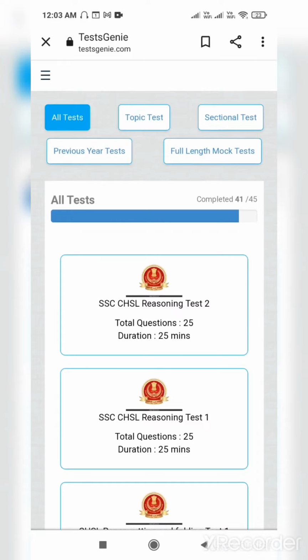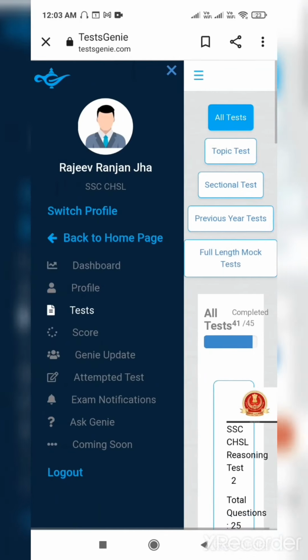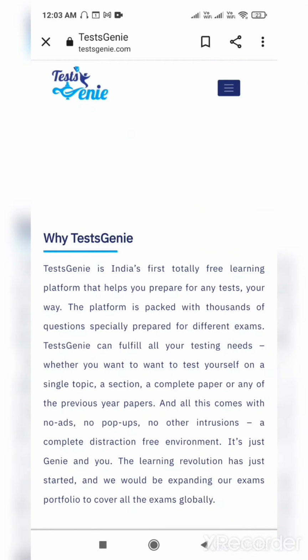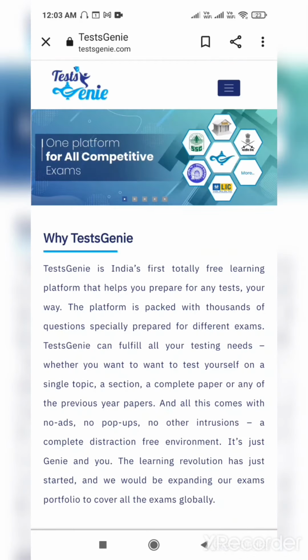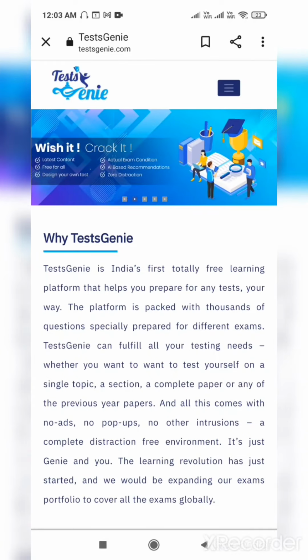There are websites I know that are giving these, but they are charging you also. And also what I see, there are pop-ups, and many things, hidden costs. So the best thing is that you just need to enroll in this website and have the fun of taking computer based tests. I could not show you one thing, that a pause button was available. You could pause it, and again start it.